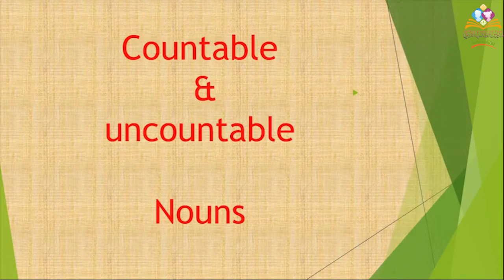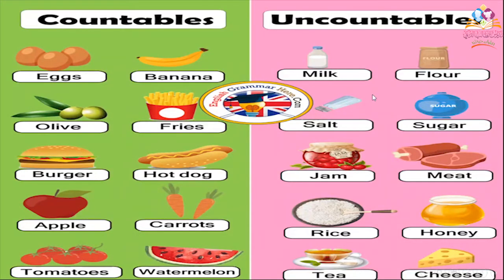Now, I want you to pay attention and know the difference between the countable and uncountable nouns and the meaning of them. Here in this picture, can you see the countable nouns? Here we have eggs, banana, olive, burger, hot dog, apples. Can I say one banana? Yes. Can I say 3 apples? Yes. Can I say 5 burgers? Yes. So they are countable nouns. Why? Because I can count them. I can say numbers with these nouns.